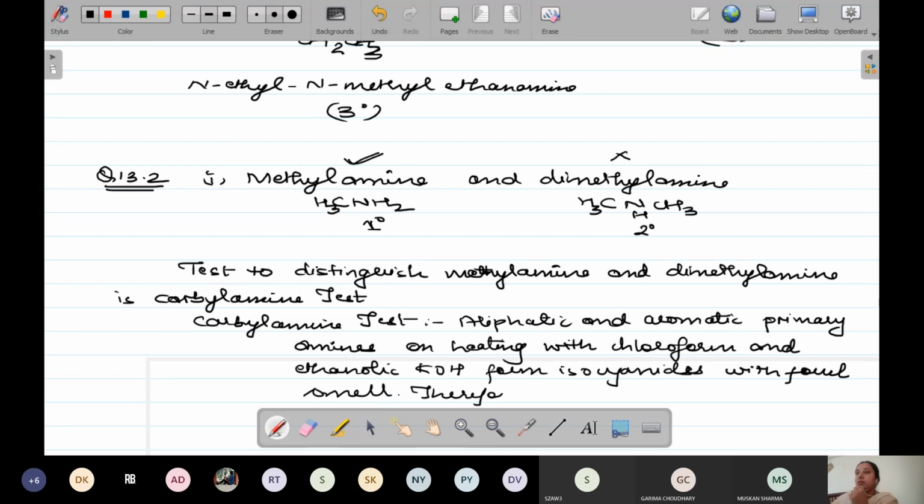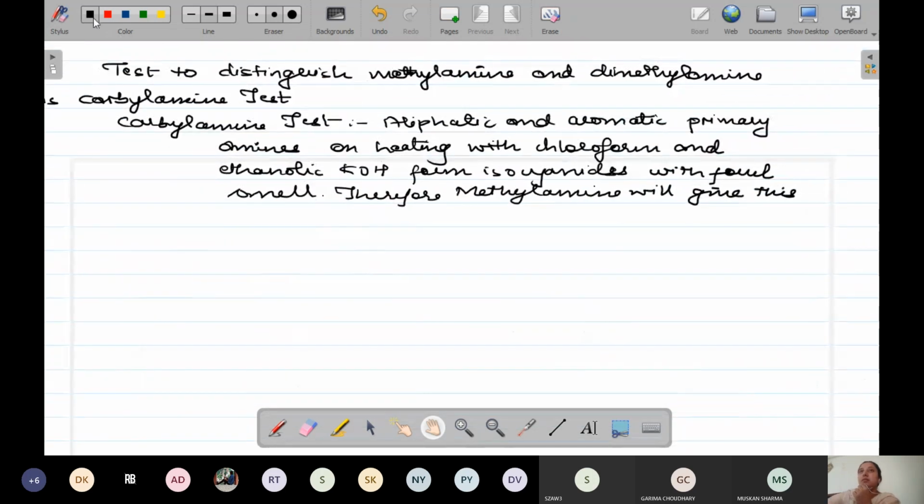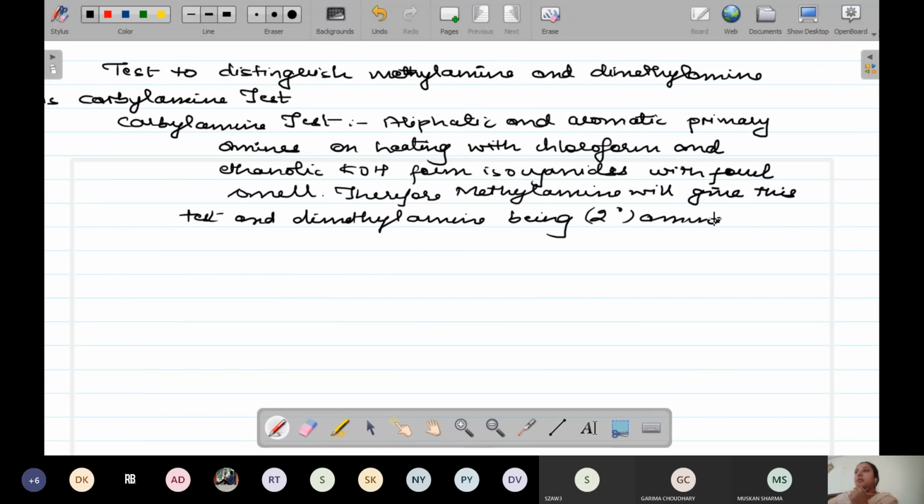Therefore, methylamine will give this test, and dimethylamine, being a secondary amine, does not give this test. Got it?